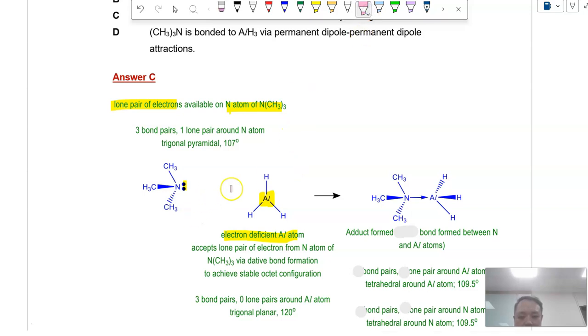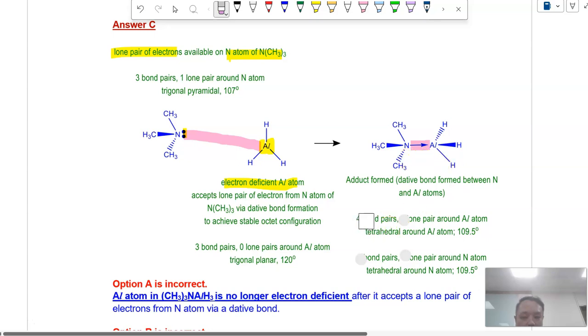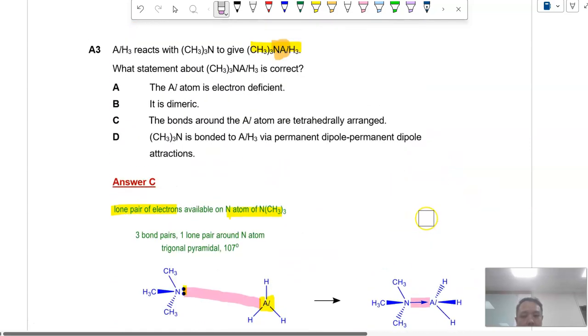So you can clearly see that the dative bond is formed between the N and the Al. But now, once you form the adduct with the dative bond, both N and Al have 4 bond pairs, 0 lone pairs. Right, 4 bond pairs, 0 lone pairs. And as a result, both N and Al will become tetrahedral in shape. Alright? So let's take a look at the options.